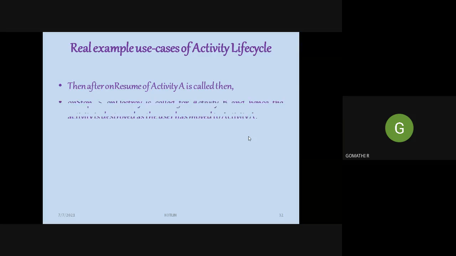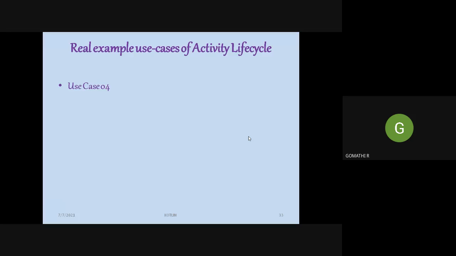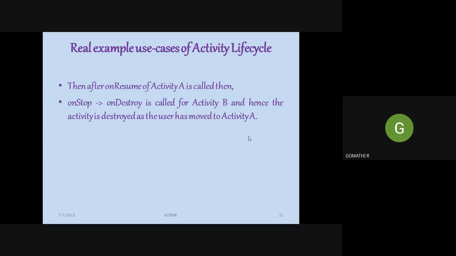Then after onResume of activity A is called, finally we are going to close your activity. For that, onStop will be called followed by onDestroy. Activity B will be closed first, and after that activity A will be closed.